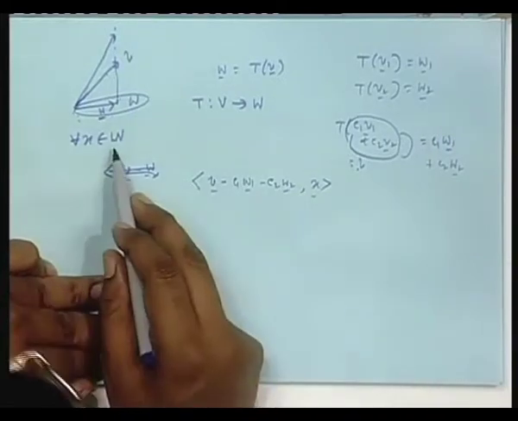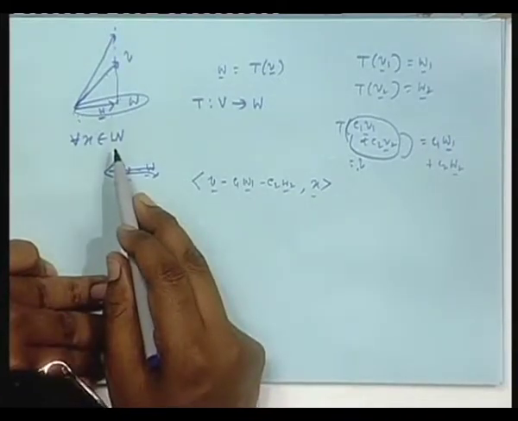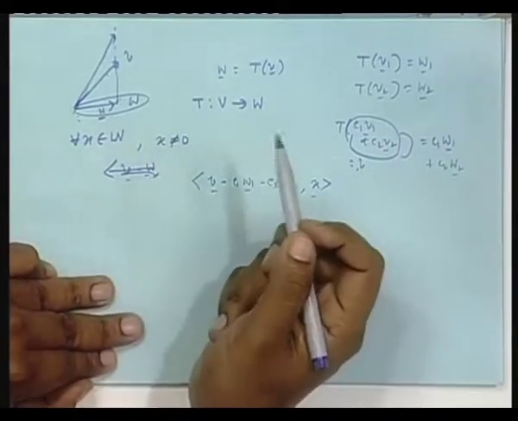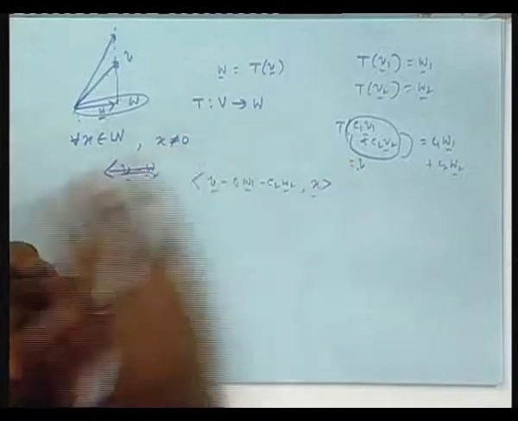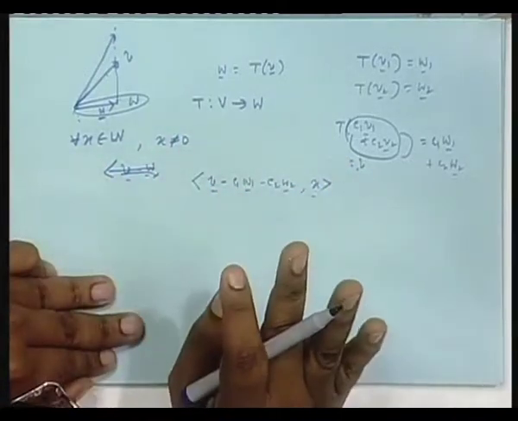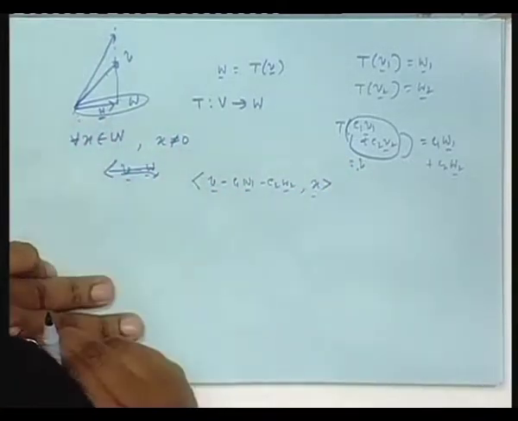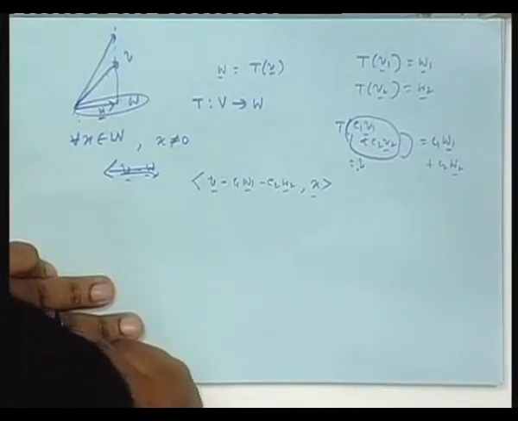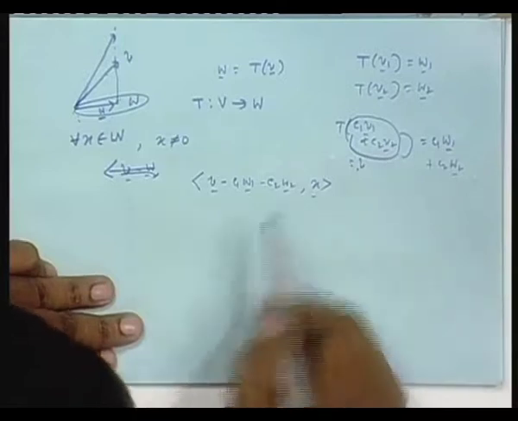So that is why I took any vector, any x. In fact, you can take x non-zero also, otherwise it becomes trivial. If you take x to be 0, then irrespective of anything else, the inner product is always 0. Suppose I take non-zero x out of W, then is it that this inner product is also 0? Obviously.